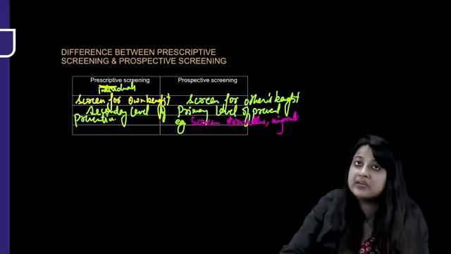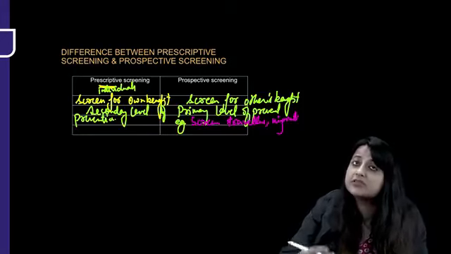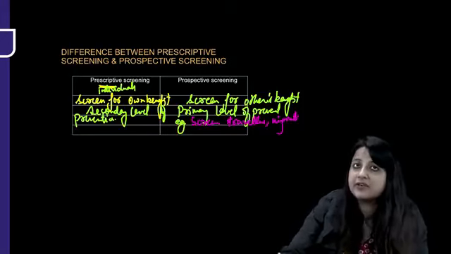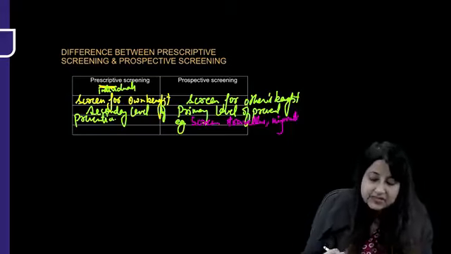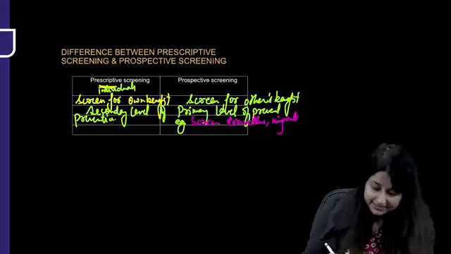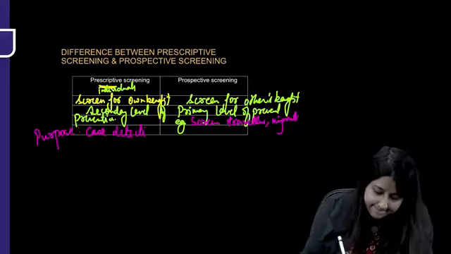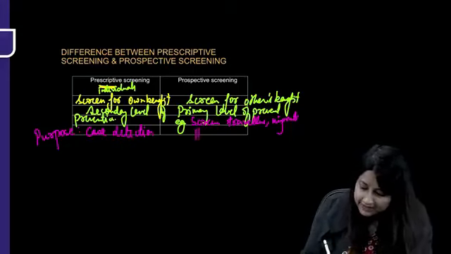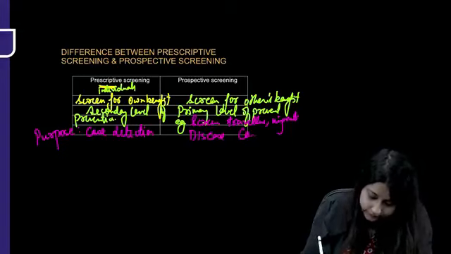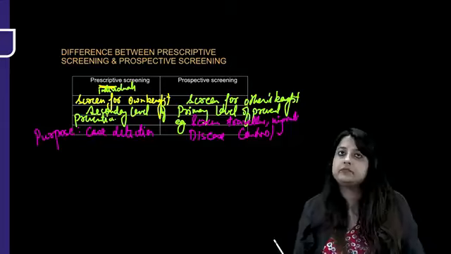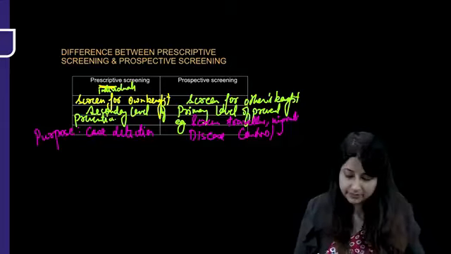But when we screen a neonate for neonatal hypothyroidism, it's for the neonate's own benefit. When we screen a woman for cervical cancer, it's for her own benefit. So that is secondary level. So prescriptive screening, what is the purpose? If anybody asks you, it is case detection. But prospective is for disease control. This is the difference between prescriptive and prospective.